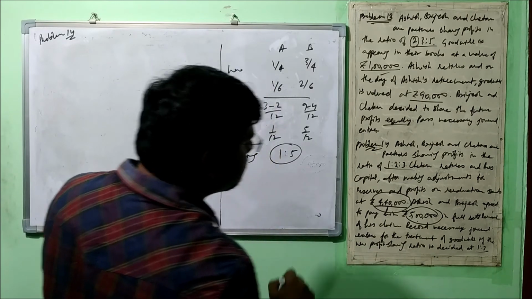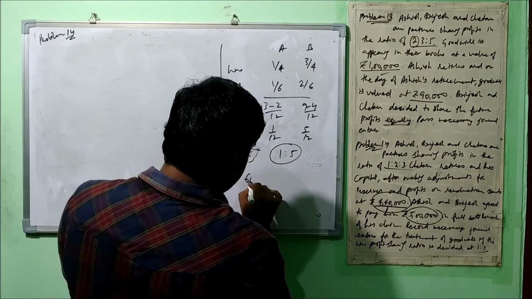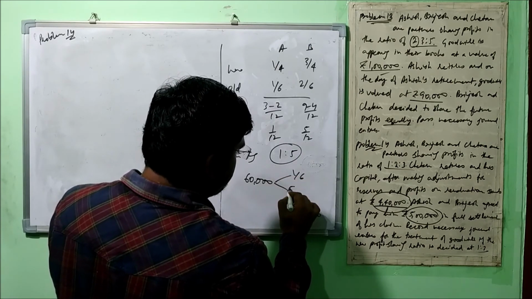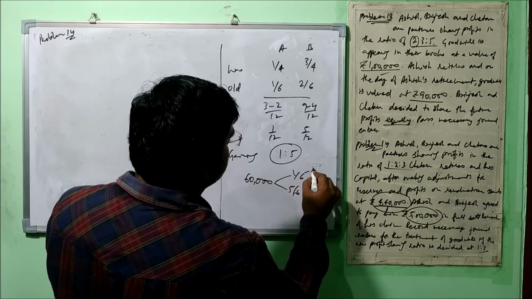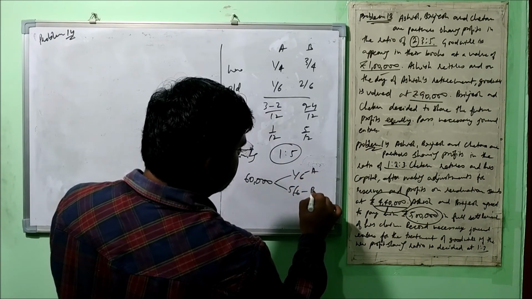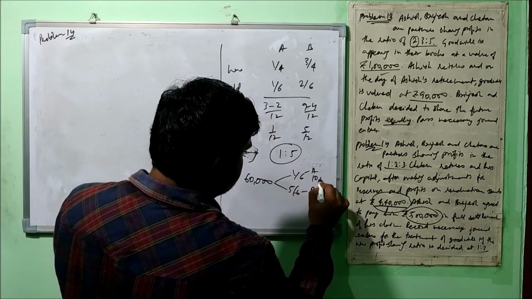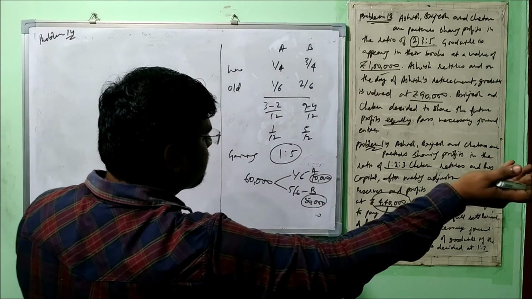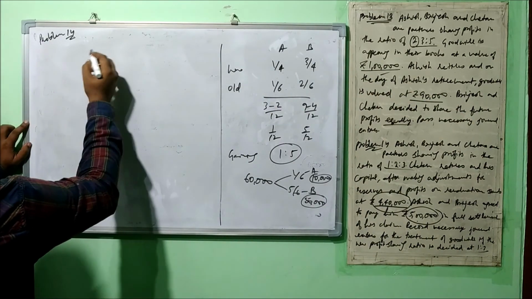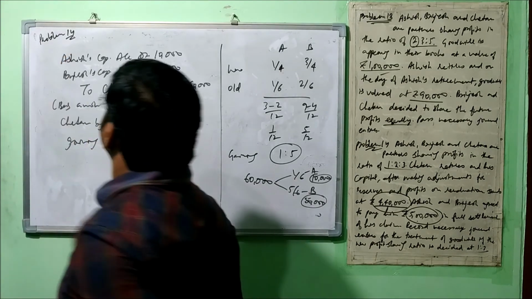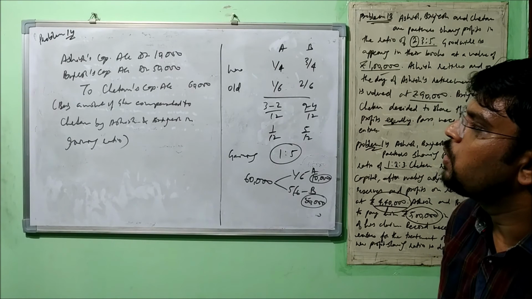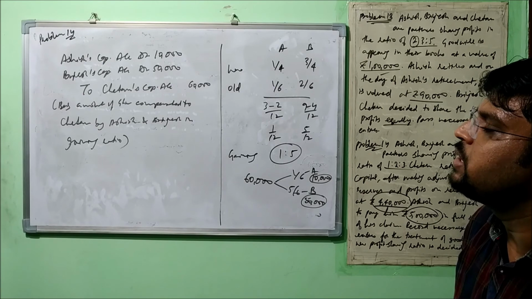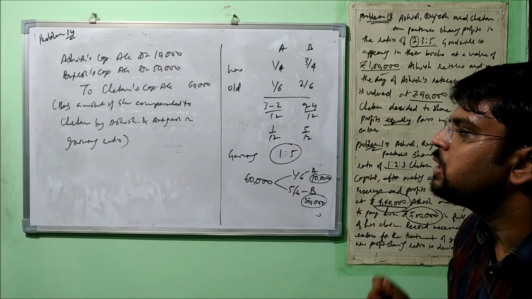Now we'll calculate the share in the goodwill. So 60,000 is the goodwill, and what is their share? 1/6 and 5/6. 1/6 will be won by Ashish and 5/6 by Brajesh. So let's calculate. That is 10,000 and that is 50,000. So we'll have to pass the entry like gaining partner's capital account debit to retiring partner. That's all simple. So they both are gaining. Ashish capital account debit 10,000, Brajesh capital account debit 50,000 to Chetan's capital 60,000, being amount of goodwill compensated to Chetan by Ashish and Brajesh in gaining ratio.